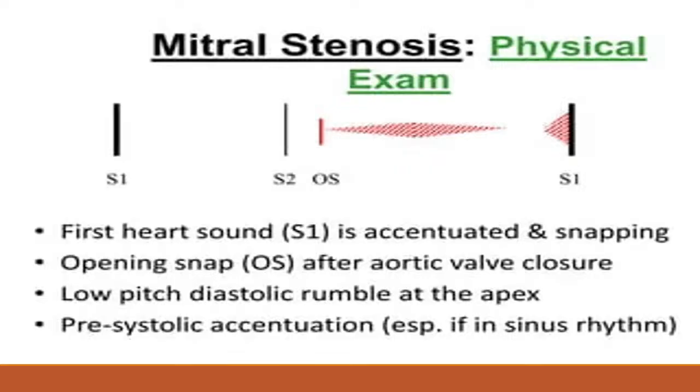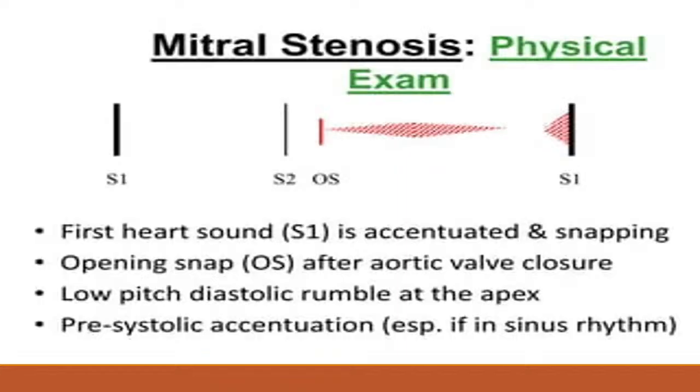So, these are the auscultatory findings of severe mitral stenosis. S1 becomes accentuated, S1 is loud, P2 is also loud. There is an S2 opening snap gap; if it is shorter, the disease is more severe. Then MDM murmur and presystolic accentuation.